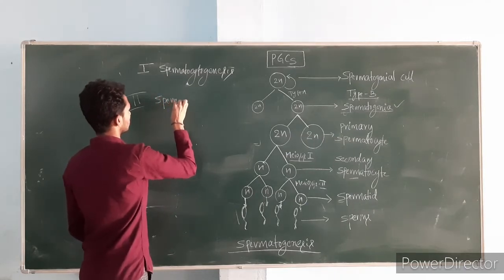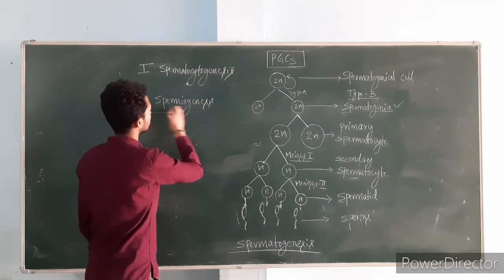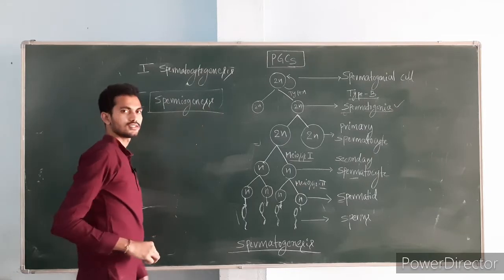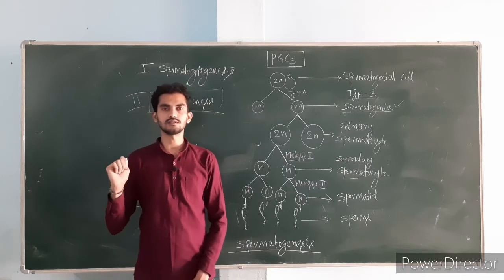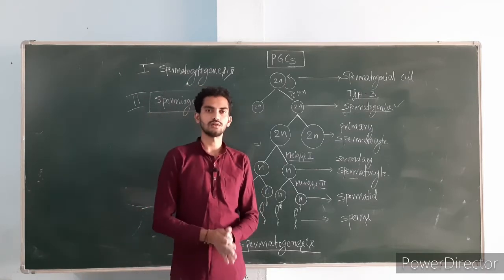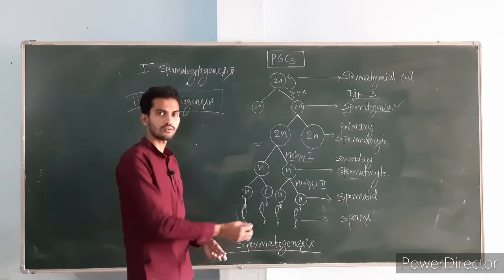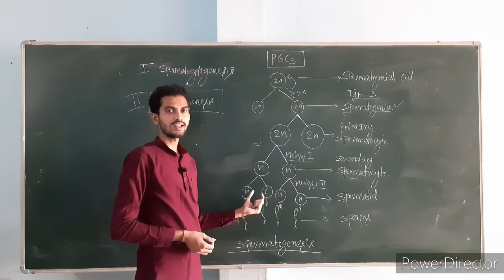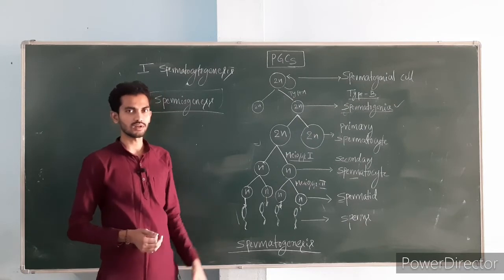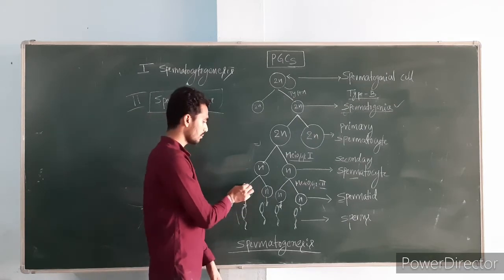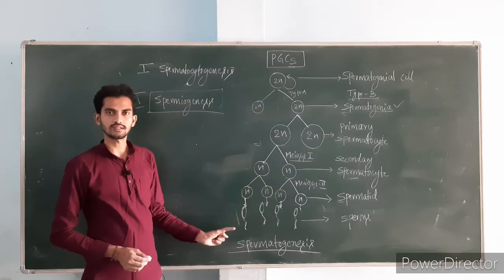Spermiogenesis. What is spermiogenesis? This is very important. Spermiogenesis is also called spermateleosis. Just keep it in mind. Spermiogenesis means the process of conversion of the haploid non-motile spermatids into motile sperms. It's very simple. The process of conversion of non-motile haploid spermatids into motile sperms is called what?